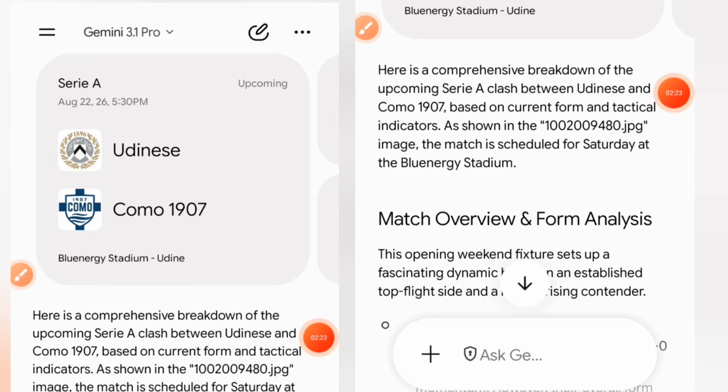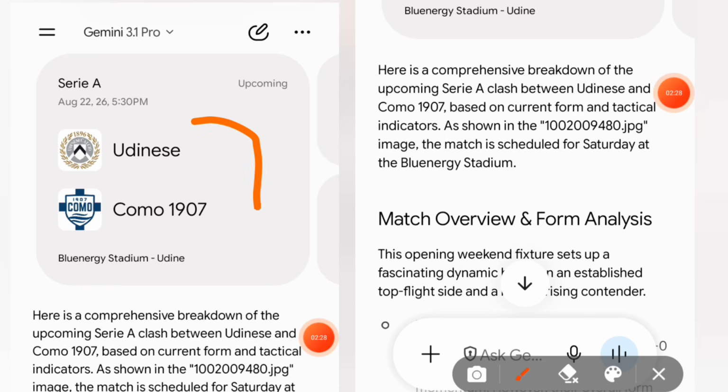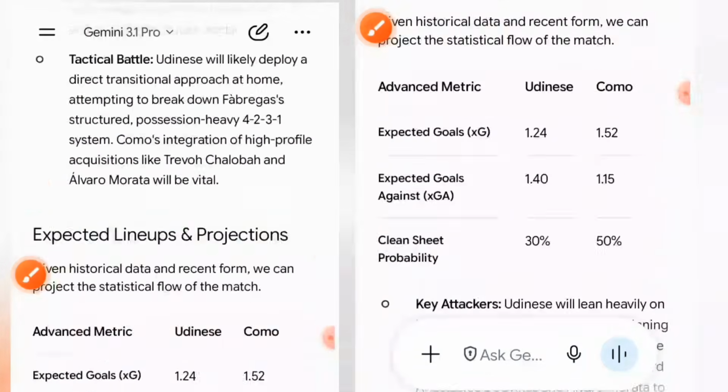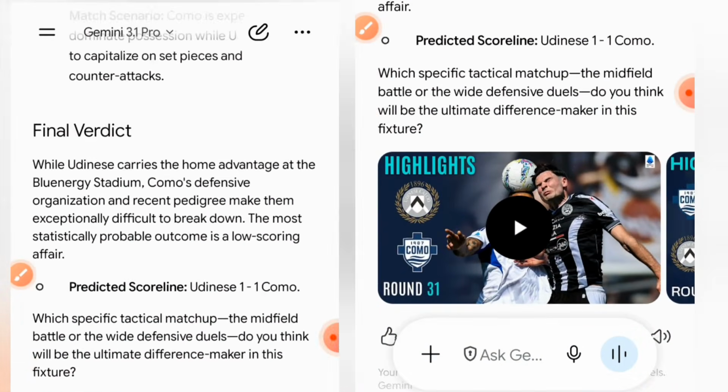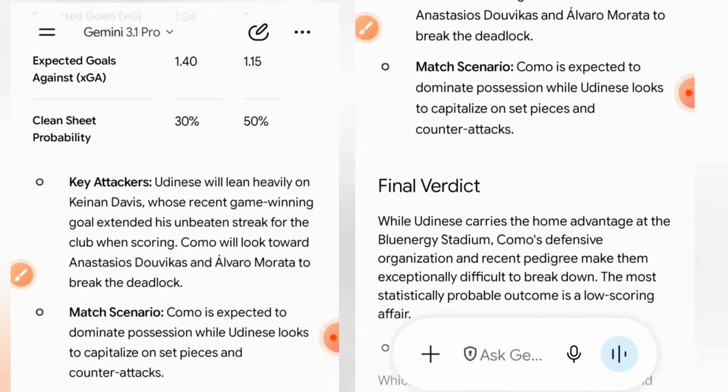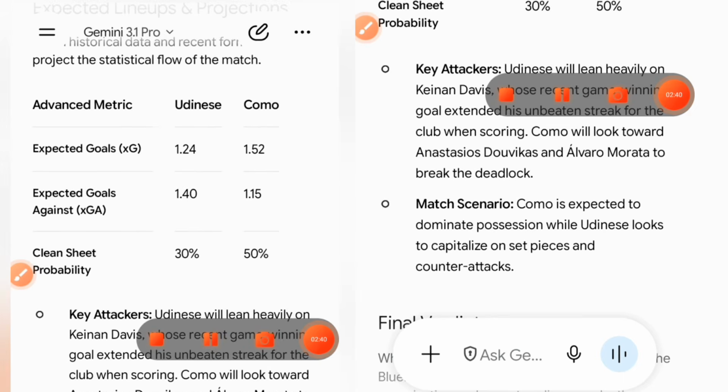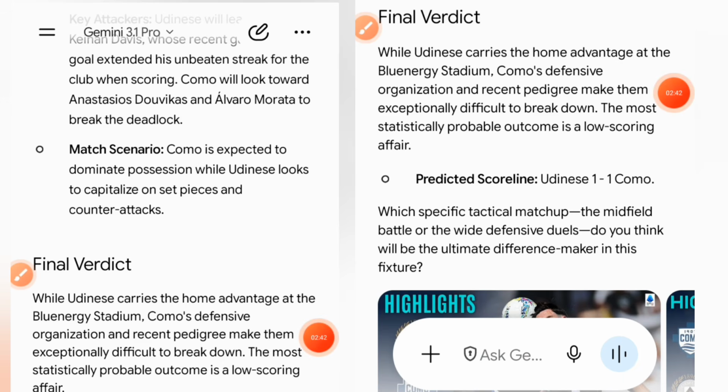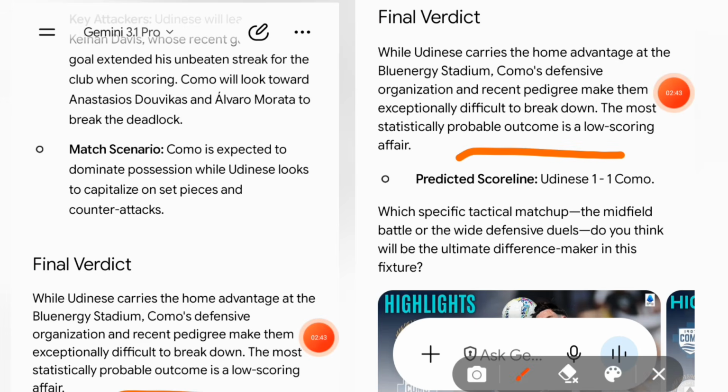Alright, without snoozing on it, we have another one, the match between Udinese and Como. We are going to look into the most important section of these two teams. What we have here is the predicted scoreline, which happens to be the single.